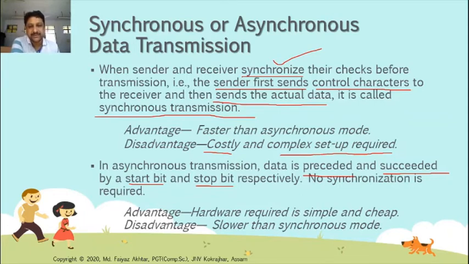Some advantages: hardware required is simple and cheap. Very simple and cheap requirements, so cost reduces here, and no complex setup is required. But a disadvantage is that it is slower than synchronous mode. In synchronous mode, faster communication can be established, but in case of asynchronous transmission, the transmission is slower as compared to synchronous communication.